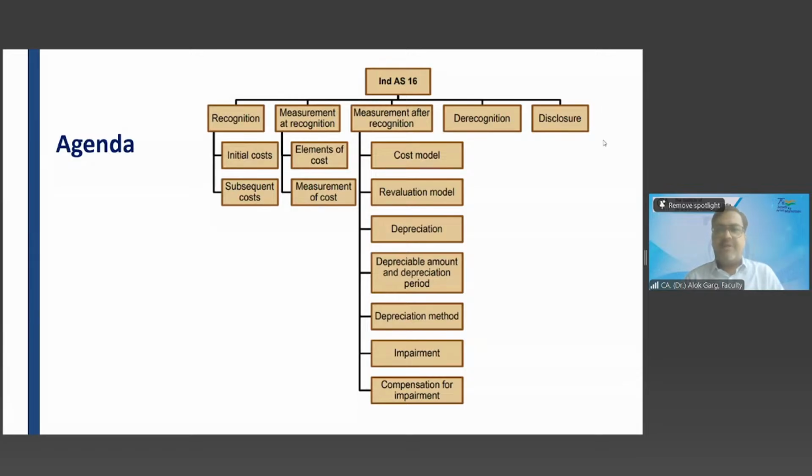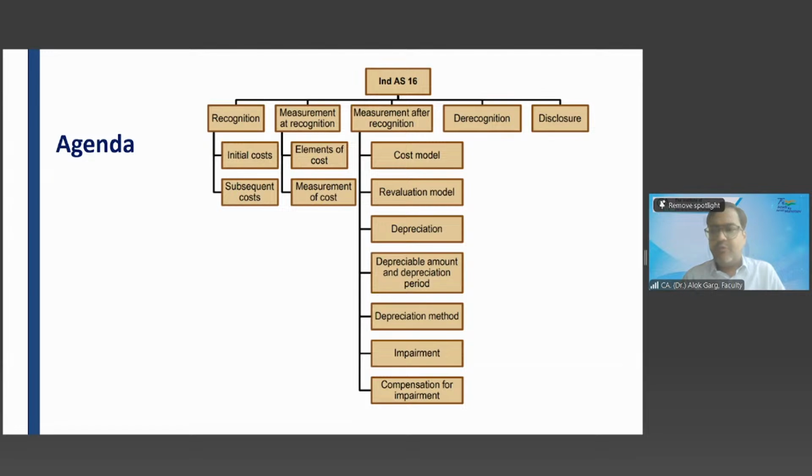So now let me take you to my PPT and let me talk about the agenda of the standard. Friends, what we are going to cover in this standard, in Ind AS 16, we are going to cover the objective. Objective of Ind AS 16. Every Ind AS starts with the objective.